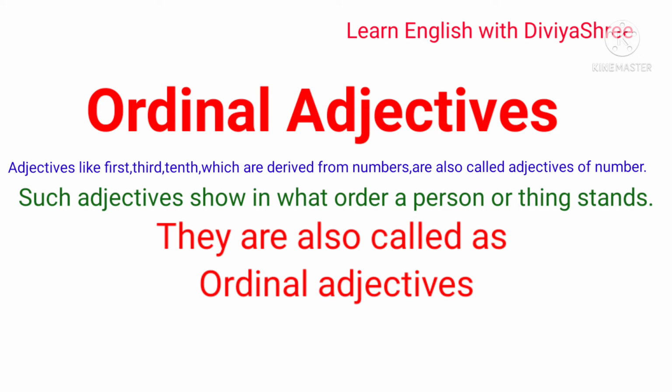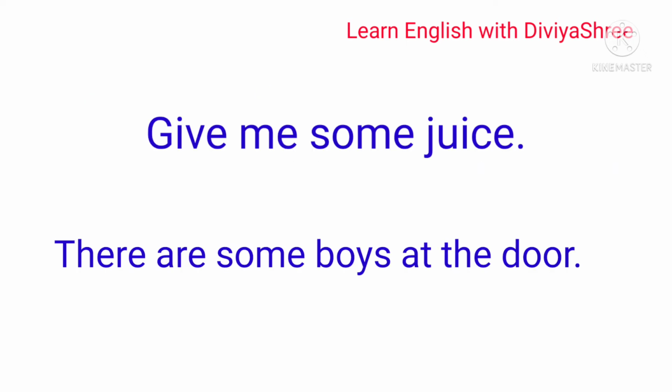Okay, so the same adjective may be called an adjective of quantity or an adjective of number. It depends upon its use, the thing which you have to remember. Let me tell you how. Like if I say, give me some juice. And, there are some boys at the door. In the first sentence, when I say give me some juice, some answers the question how much juice. Therefore, some is an adjective of quantity here.